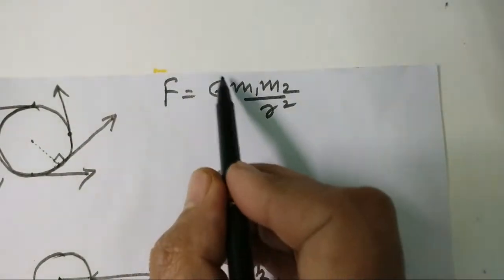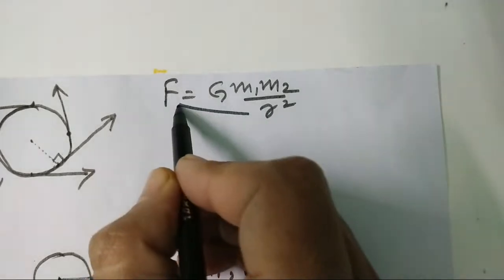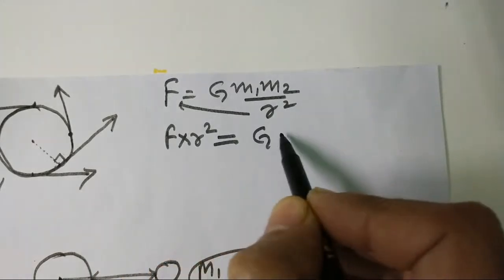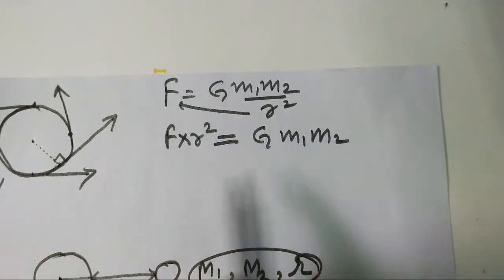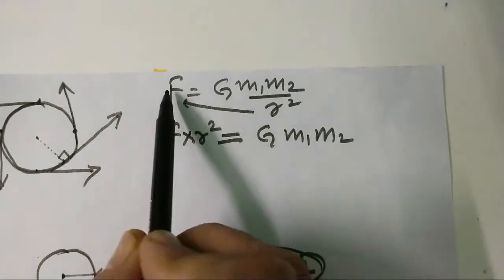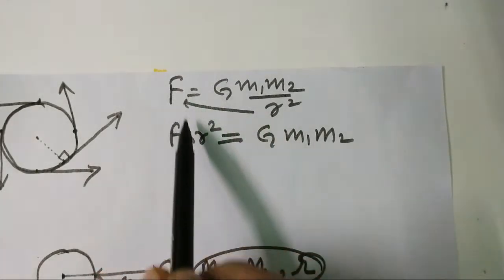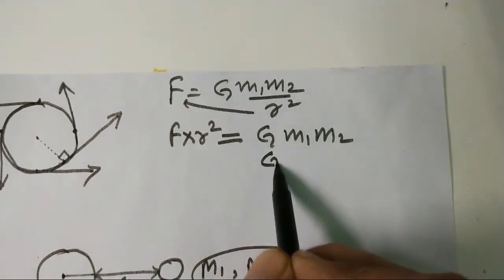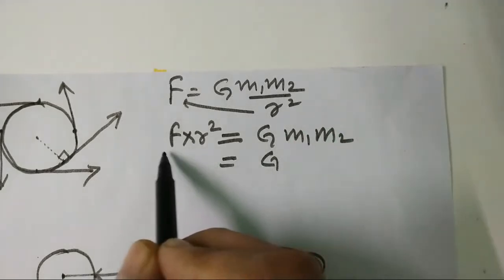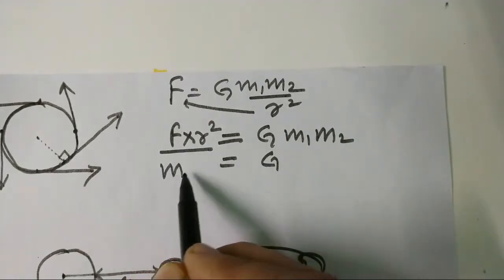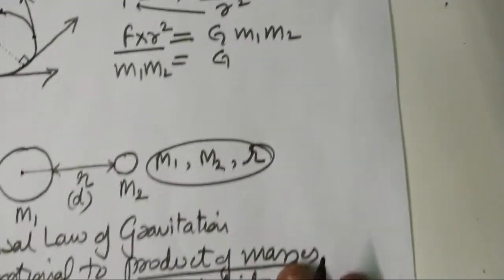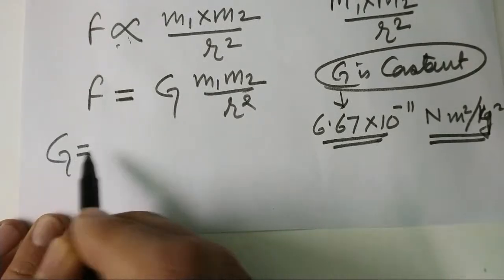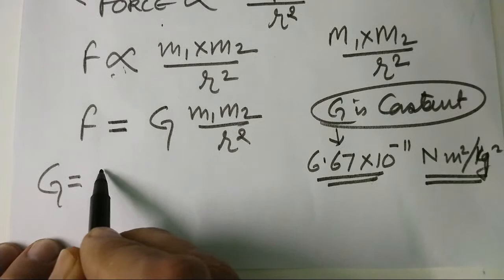If I find what G is equal to, I will cross multiply. It will become F into r square is equal to G m1 m2. Then what is G equal to? These two will come down, so in short, the value of G becomes